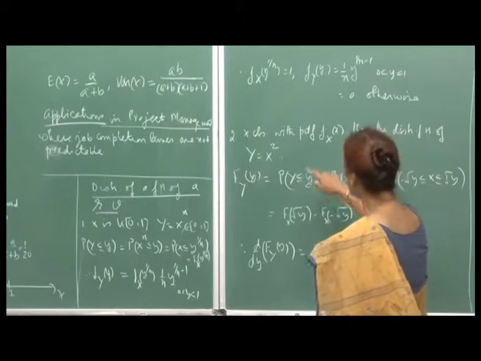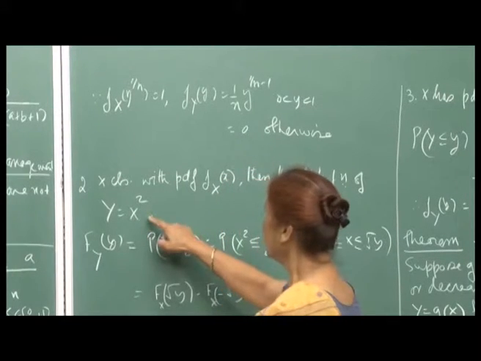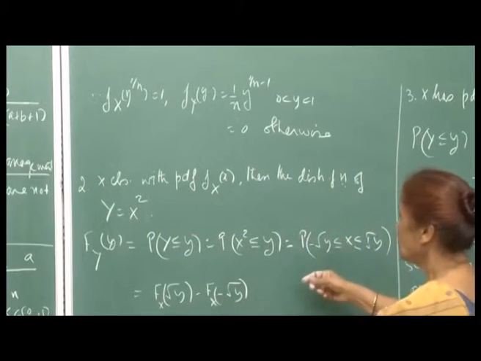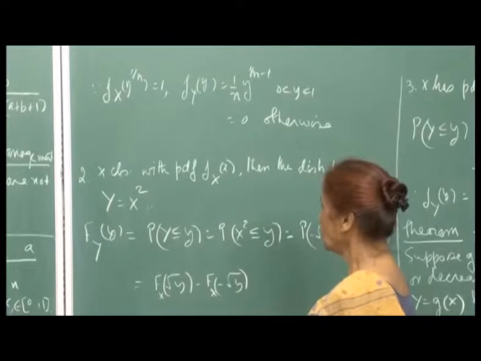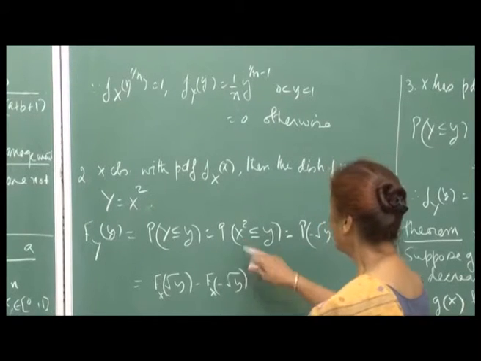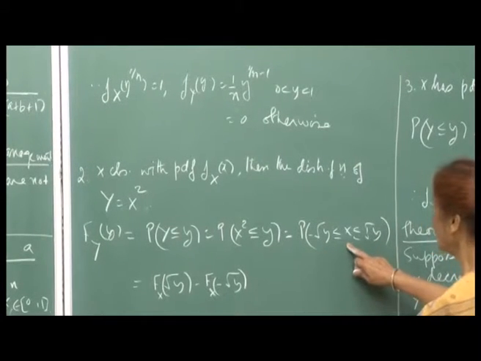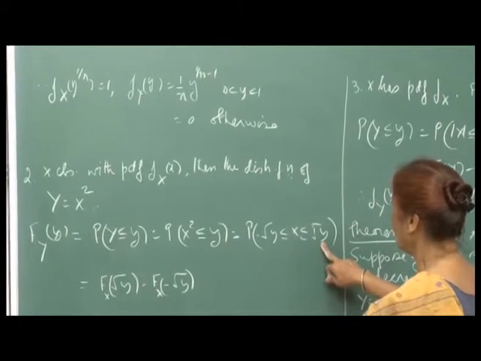Take another function. Now when you take the function y equal to x square, in this case you are not saying that x can only take non-negative values; x can take negative values also. Then when you write down the event probability y less than or equal to small y, which is probability x square less than or equal to y, this will be equal to the event that capital X is between minus root y and plus root y.